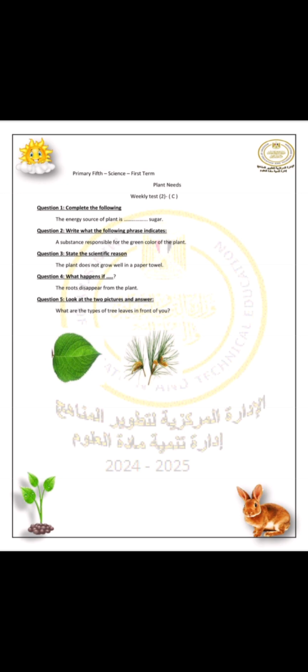State the scientific reason. The plant doesn't grow well in a paper towel. Of course the plant, to grow, needs water and nutrient, and the paper towel doesn't have nutrient, so the plant can't grow. What happen if the roots disappear from the plant? The important function of the roots is to absorb water and nutrient from the soil. So if the roots disappear, the plant can't get water and nutrient from the soil.